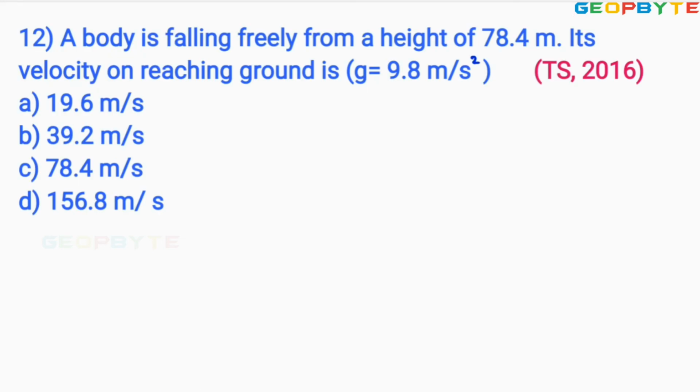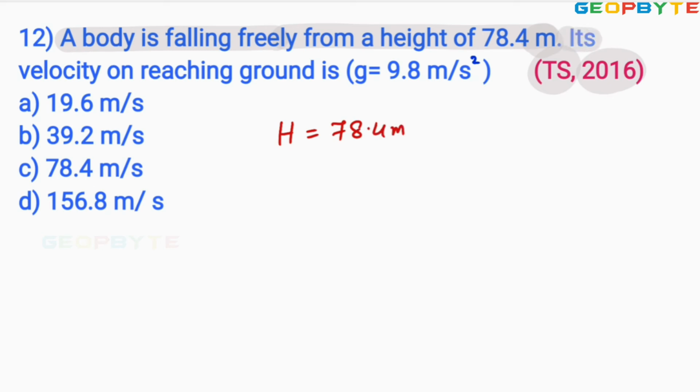Look at the 12th problem. It is asked in 2016 Telangana ECET exam. A body is falling freely from a height of 78.4 meters. So height of fall h equals 78.4 meters.